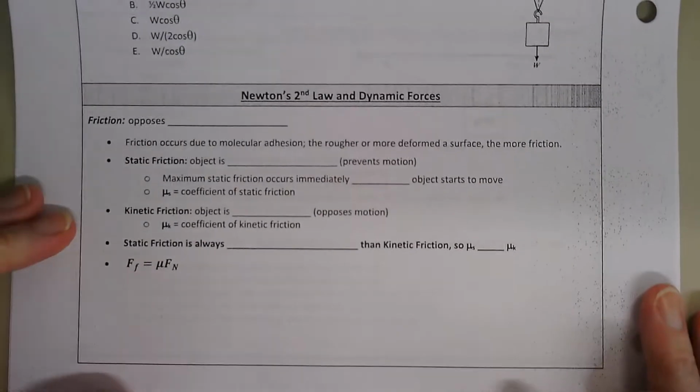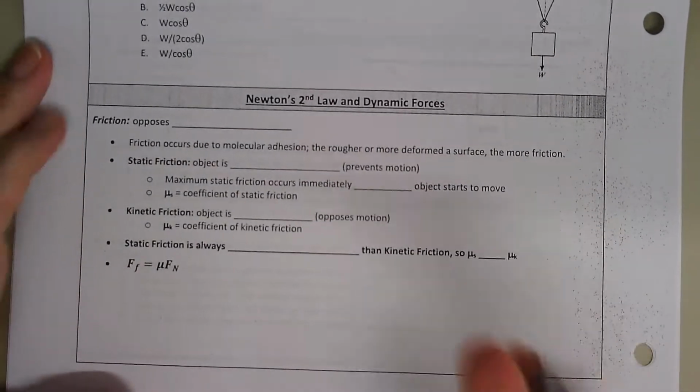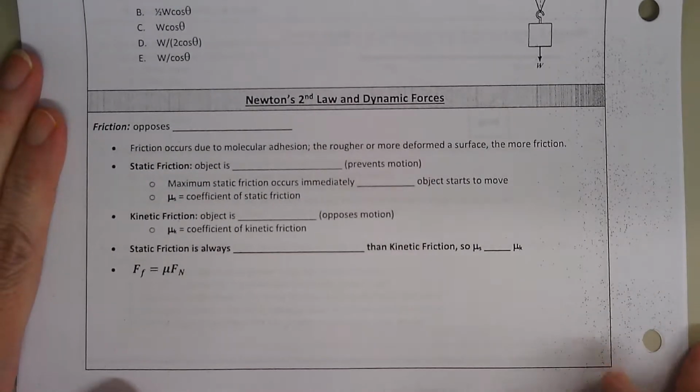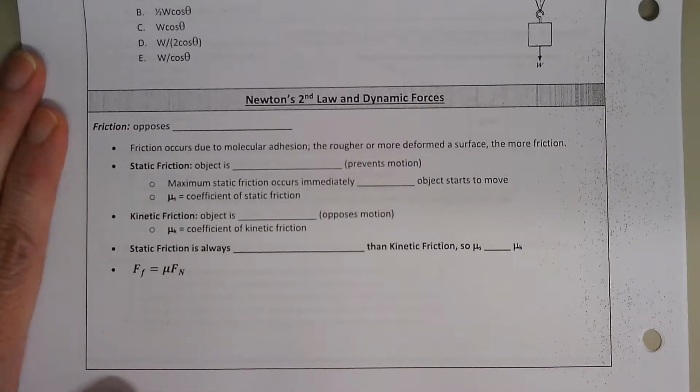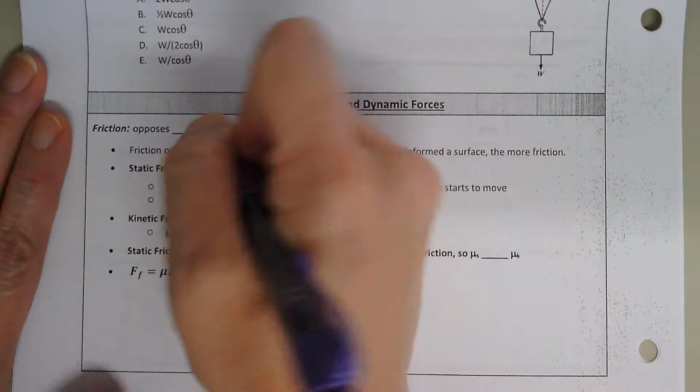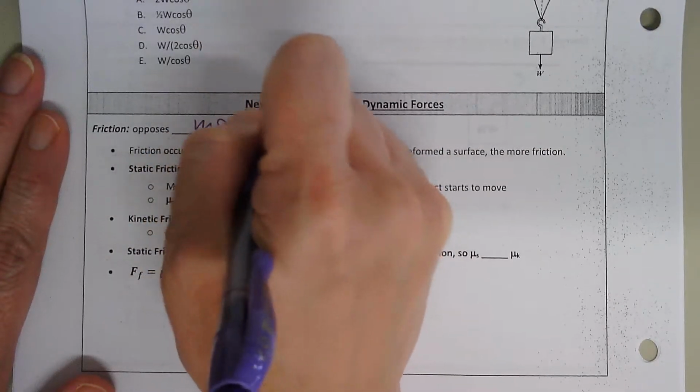So at the bottom of your notes, the pages aren't numbered at this place, you have Newton's second law and dynamic forces. This is where we talk a little about friction. Friction is anything that opposes motion.